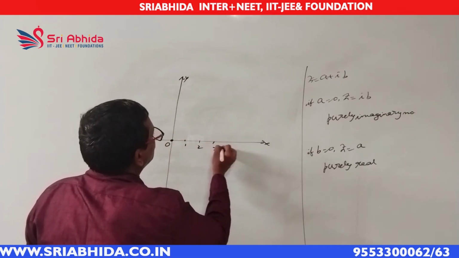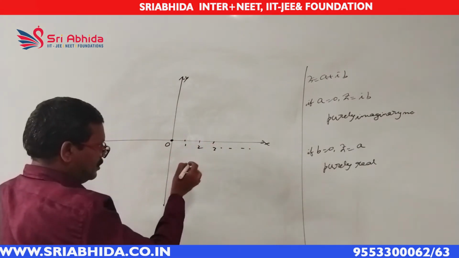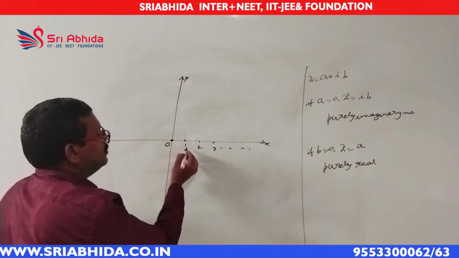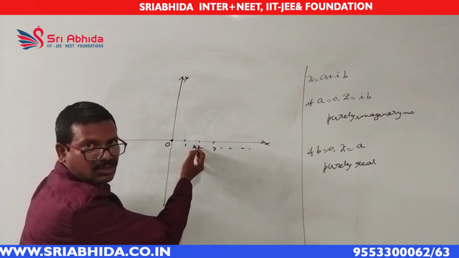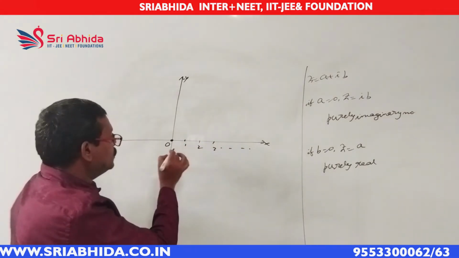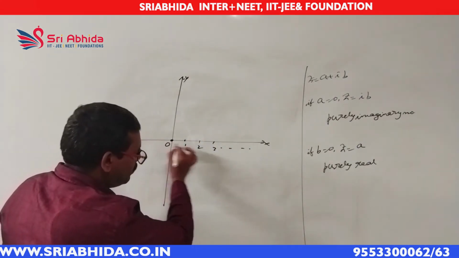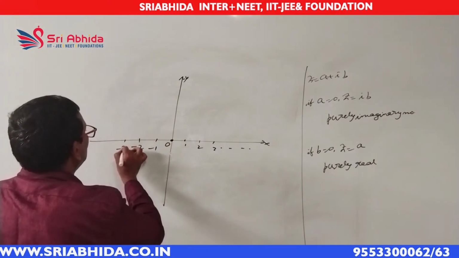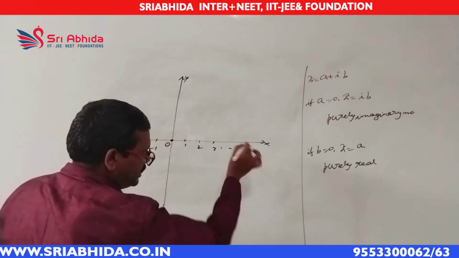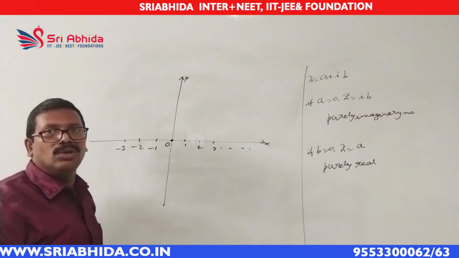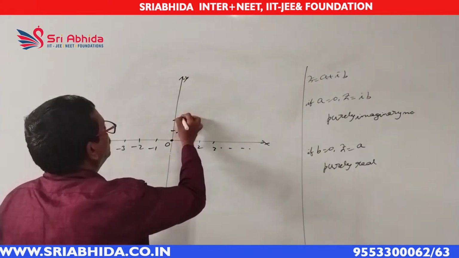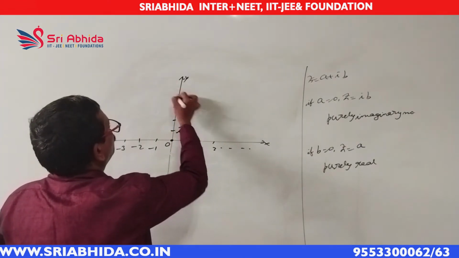We can show all of them on the line. Take all the purely real numbers on the x-axis, like this. Take all the purely imaginary numbers on the y-axis. That means 1i, 2i, 3i, 4i, like that, and minus i, minus 2i, minus 3i, etc.